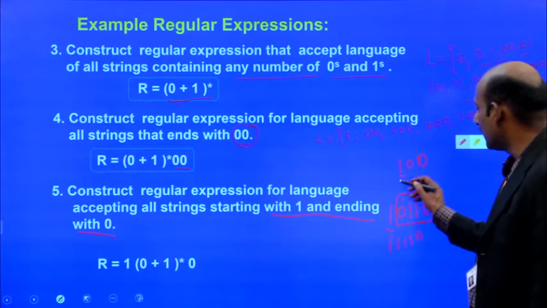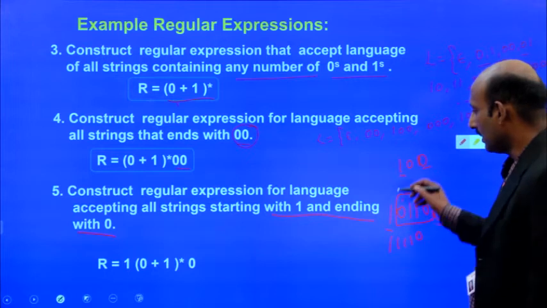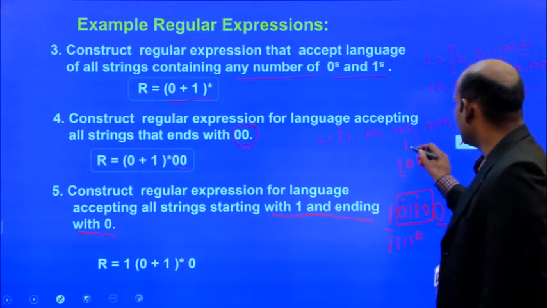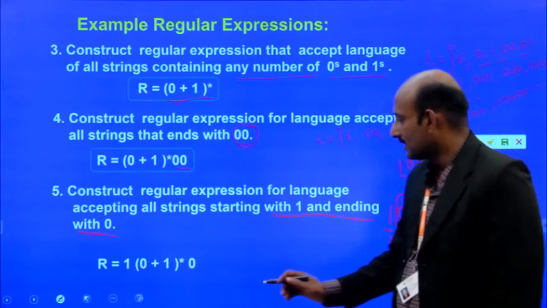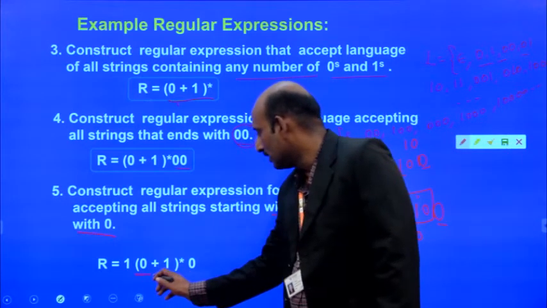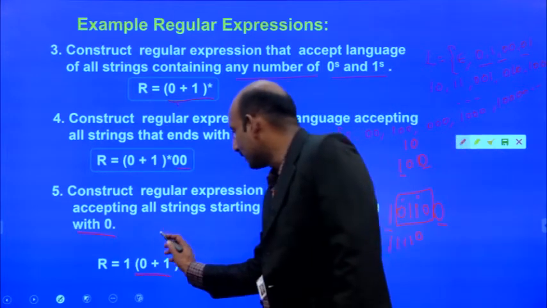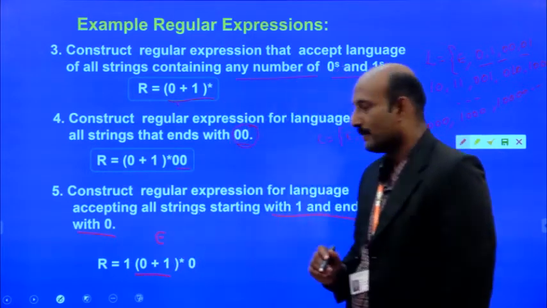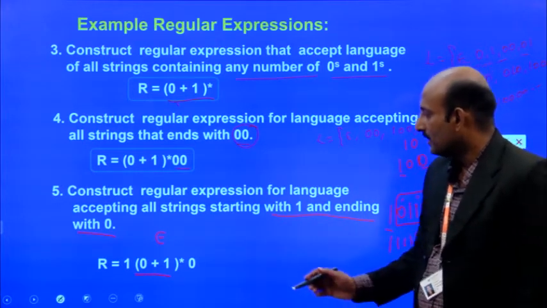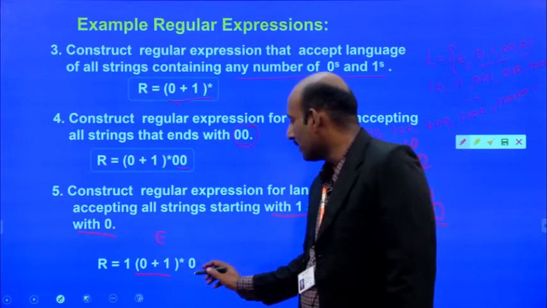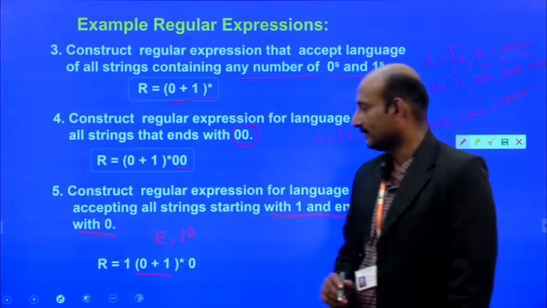So, starting with 1, ending with 0, that means 1(0+1)*0. Because this regular expression (0+1)* contains epsilon also, whereas in the form 10, if you apply this epsilon here.